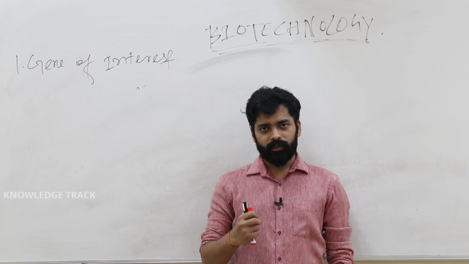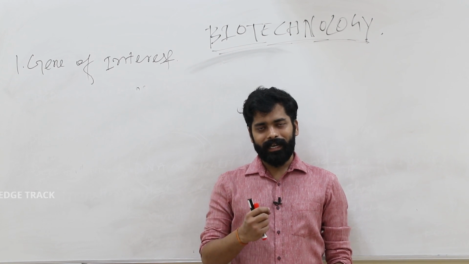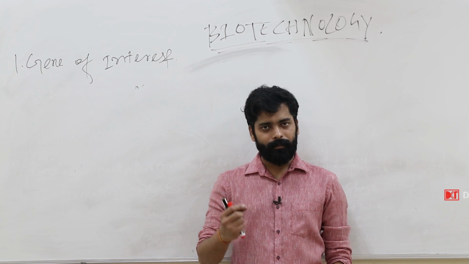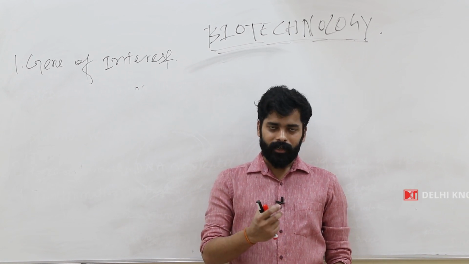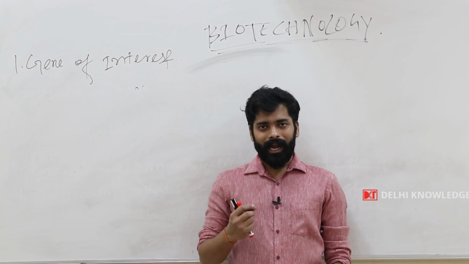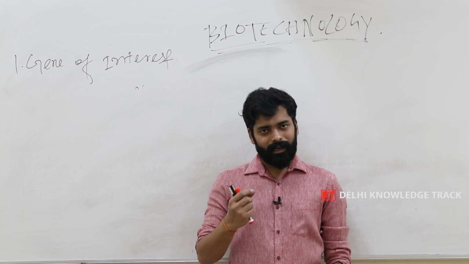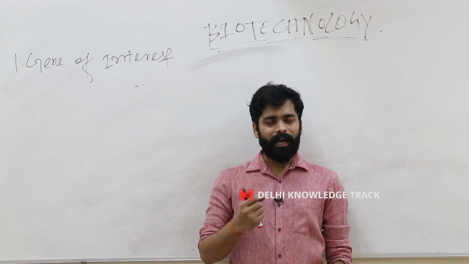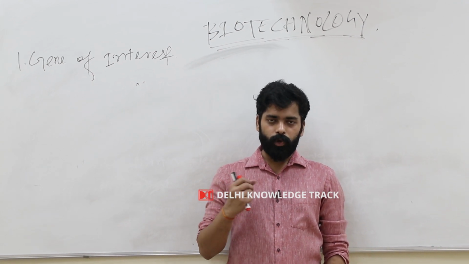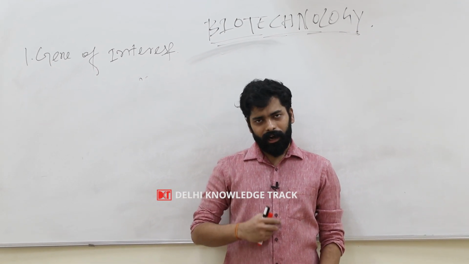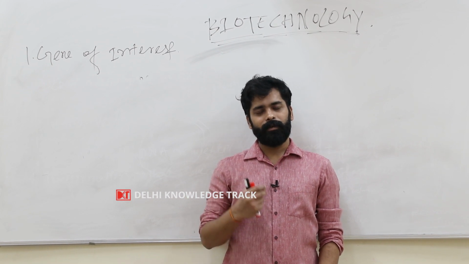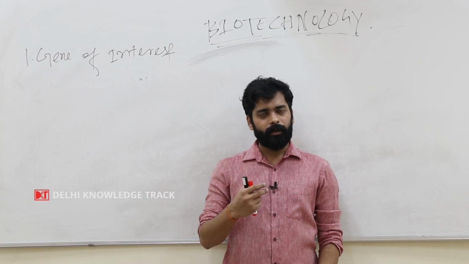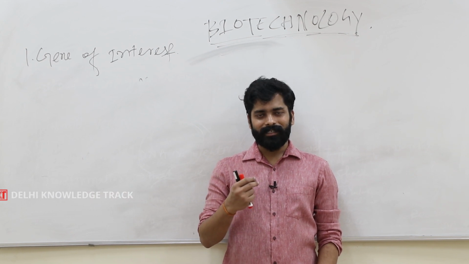Second one was isolation of DNA from the cells, and we have seen the different chemical treatments that can be done to get the DNA from a cell, and then removing contaminants like protein or RNA by using proteases or RNase to get your pure DNA molecule. Then how can we increase the number of DNA molecules? The number of DNA molecules can be increased or multiplied by using polymerase chain reaction.